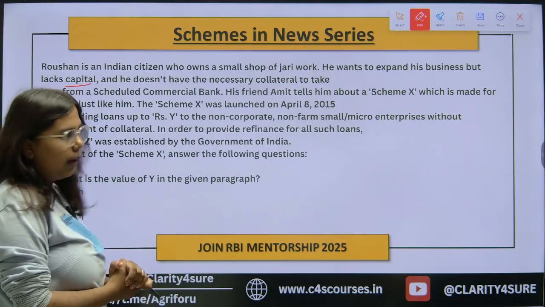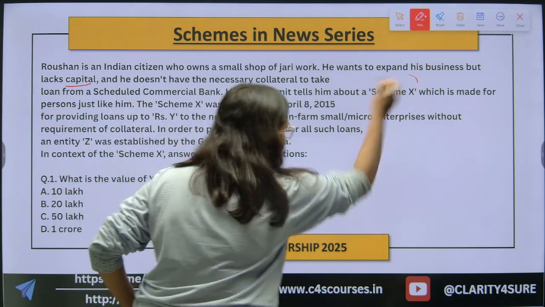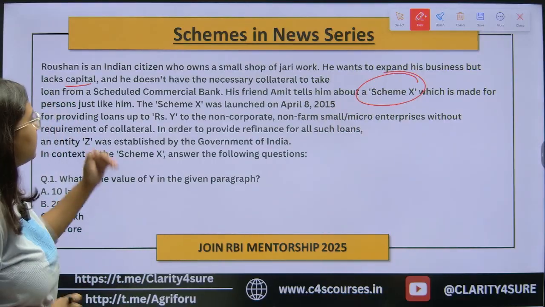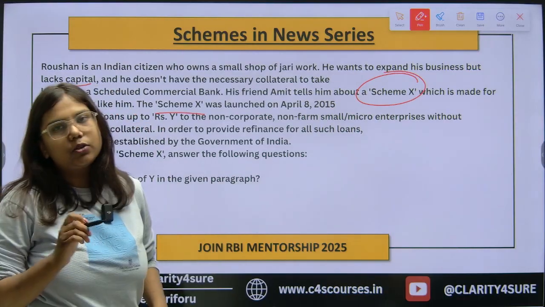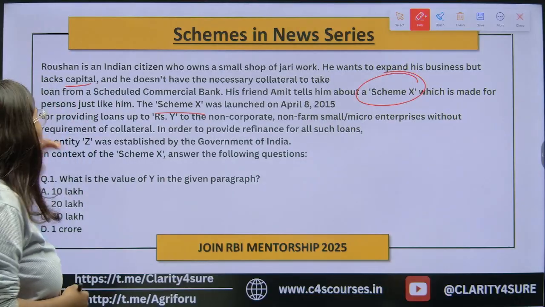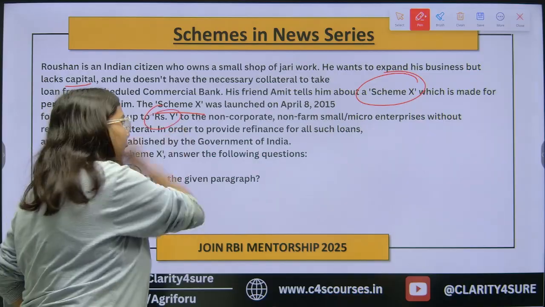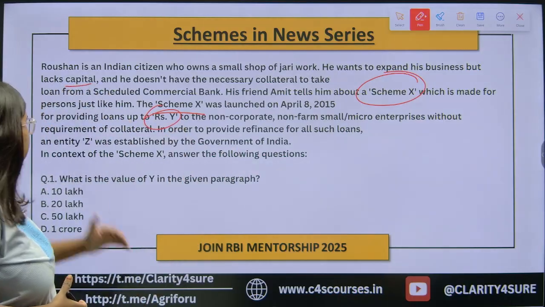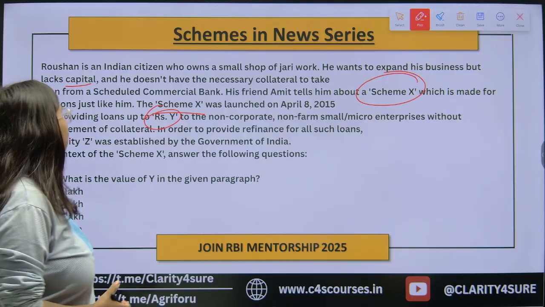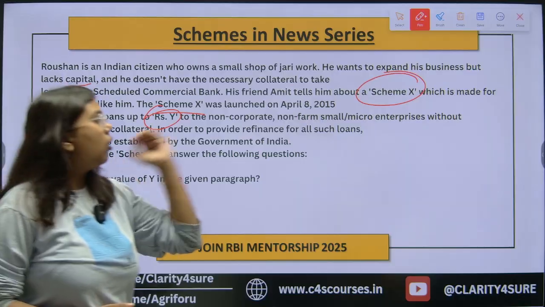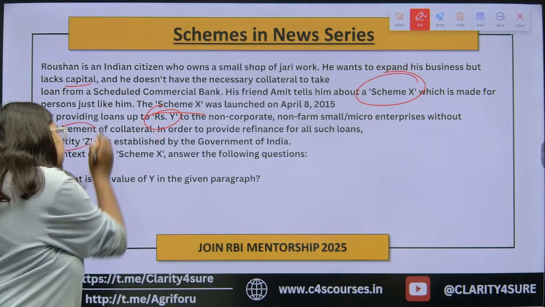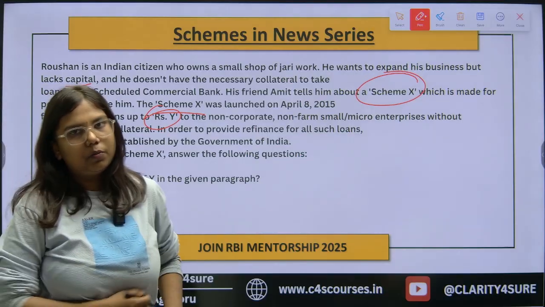So his friend Amit tells him about a scheme X which is made for persons just like him, and the scheme X was launched on 8th of April 2015 for providing loans up to rupees Y to the non-corporate, non-farm and micro enterprises without any requirement of collateral. So in order to provide refinance for all such loans, an entity Z was established by the government of India.